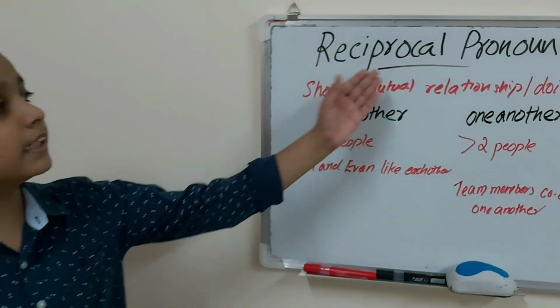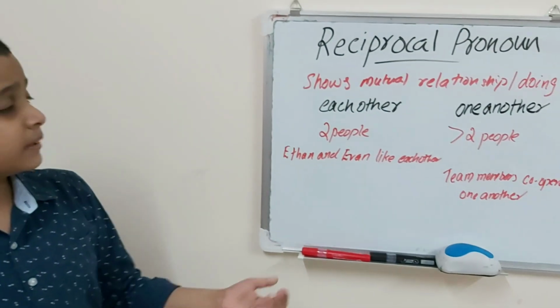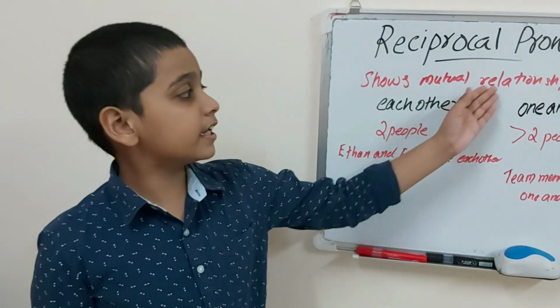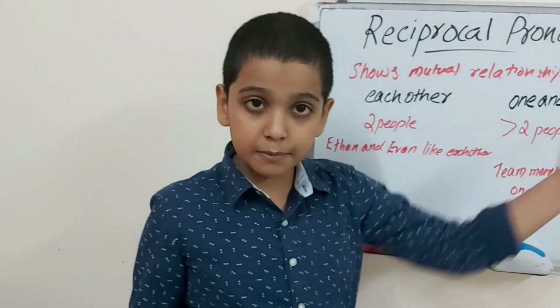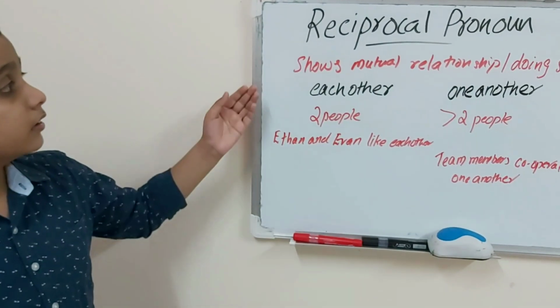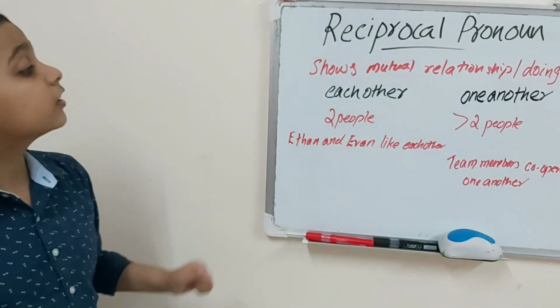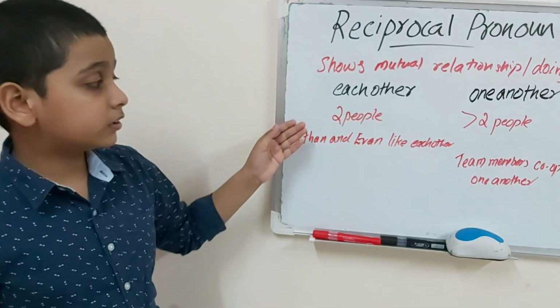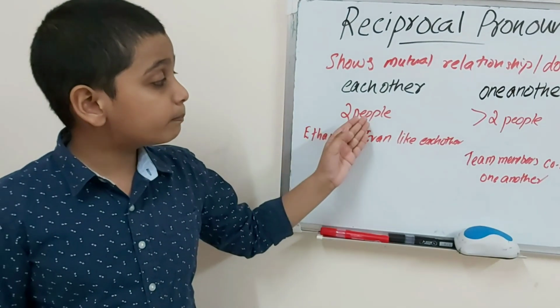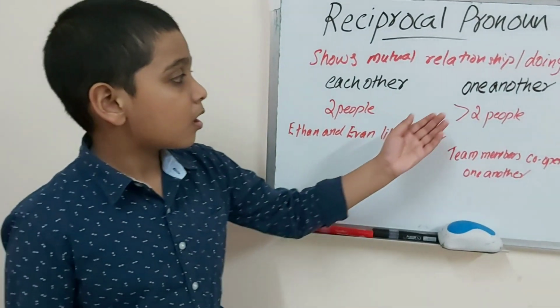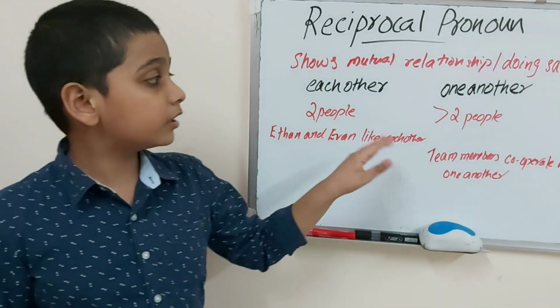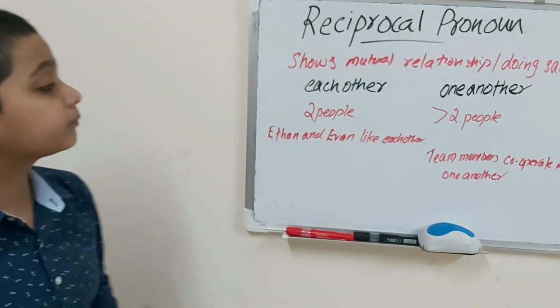Now we will learn reciprocal pronouns. Reciprocal pronouns show mutual relationships or doing the same thing. They are each other and one another. Each other is used when there are two people, animals or things. One another is used when there are more than two people, animals or things.